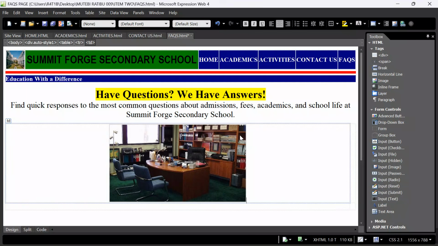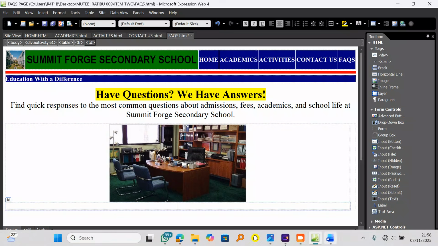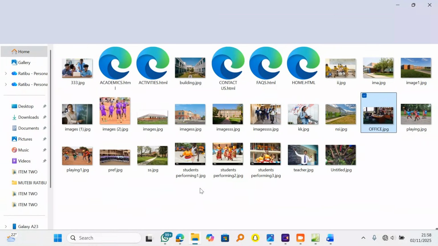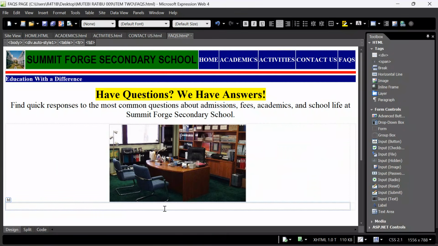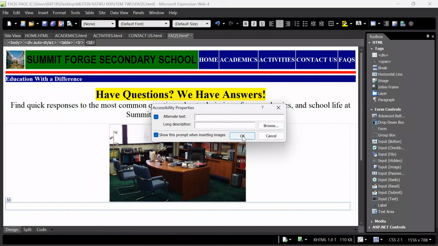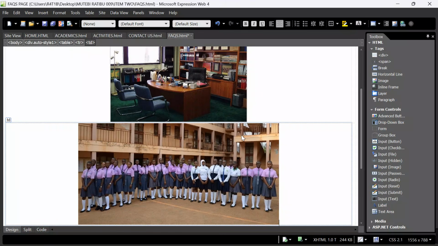And then we want to insert one more image over here, and this image can be anything of your choice. But for me, I'm going to take the school choir, Control C, come over here, and then Control V, click OK. I want to keep uniform measurements for the images.